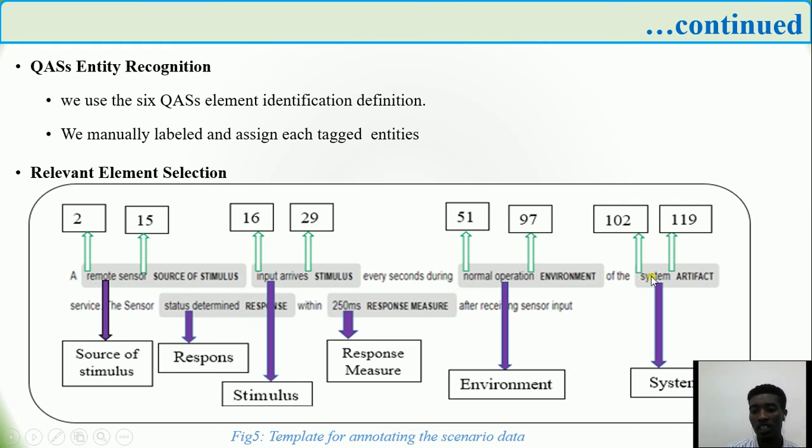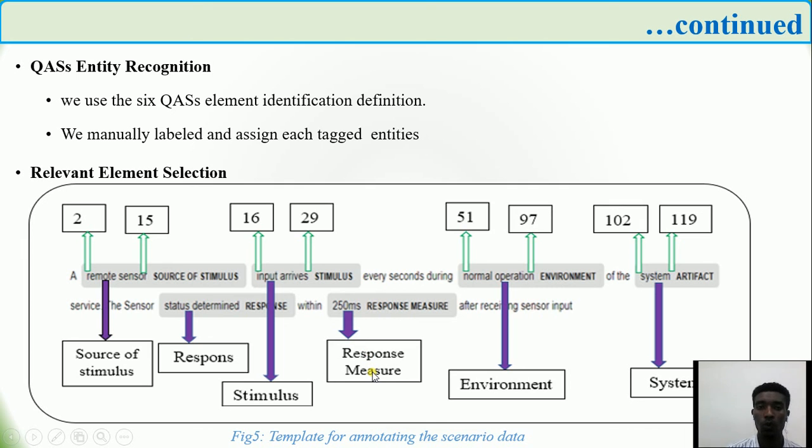The other is the system, for example the storage, database and user interface. That is an example of a system, and it can be characterized as system. The other is status determined, which is the final result. After the stimulus, the final response should be status determined, status deployed or blocked, so this can be characterized as response. Finally, the response measure may be the time or the budget, so 250 milliseconds can be characterized as response measure.